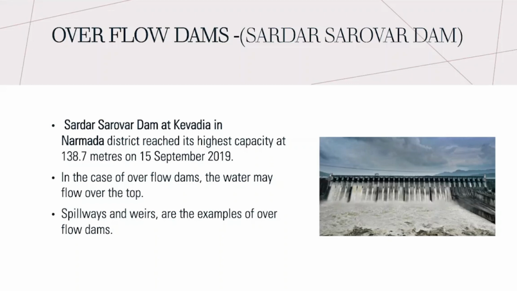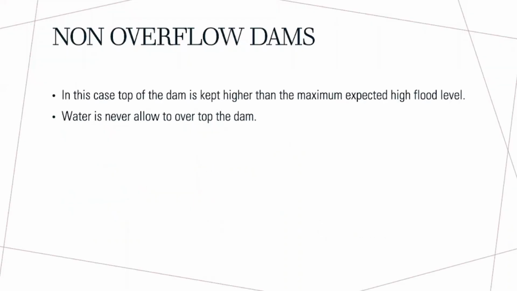It is located in Narmada district in Gujarat, and was built across the river Narmada. Spillways and weirs are examples of overflow dams. Next, non-overflow dams. Water is never allowed to flow over the top. The top of the dam is kept at a higher position than the high flood level.